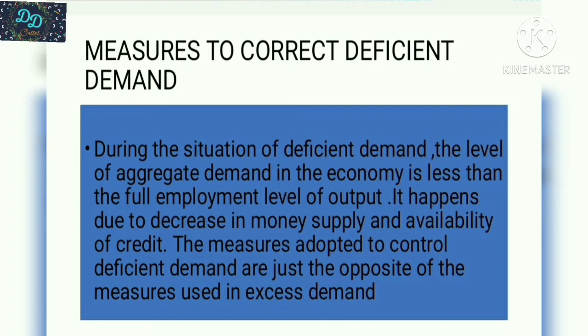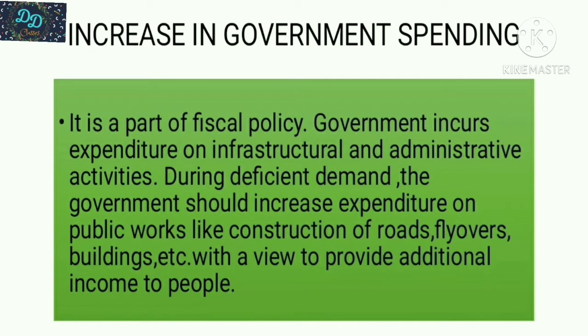First one is increase in government spending. Second one is decrease in taxes. Increase in government spending is a part of fiscal policy, where the government incurs expenditure on administrative activities. During deficient demand, the government should increase expenditure on public works like construction of roads, flyovers, buildings, etc., with a view to provide additional income to people. This will increase the AD and help to correct the situation of deficient demand.